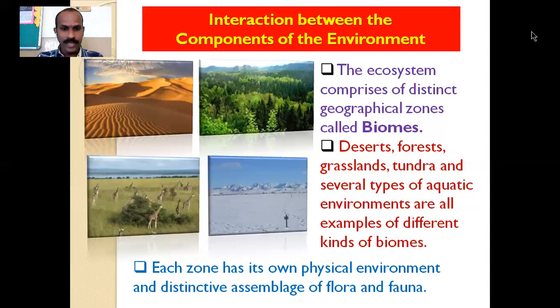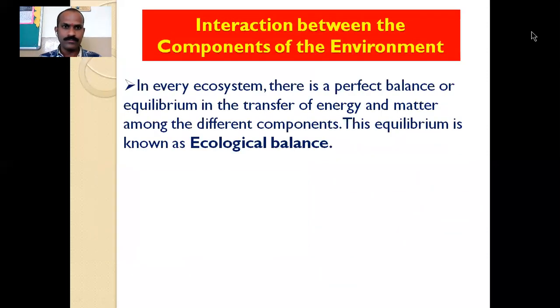Then chinar, the trees like that. So it means each zone has its own physical environment, and on the basis of environment, that zone assembles the flora and fauna. It means plants and animals which have adapted to the climatic conditions or physical environment of that area are found in these biomes.